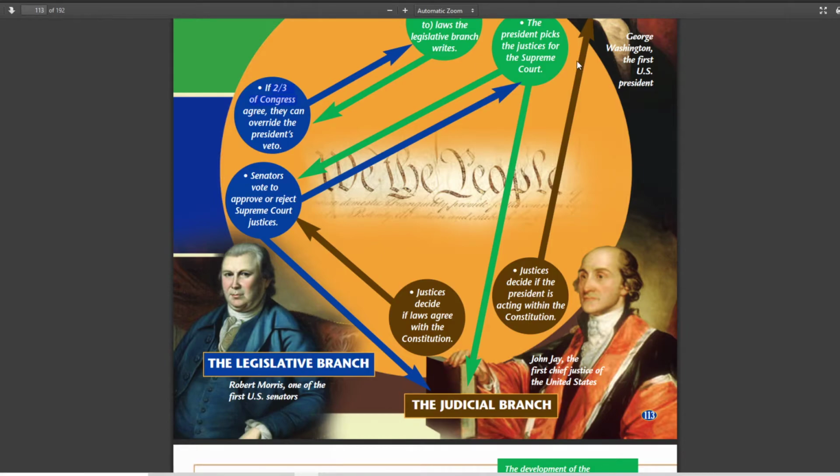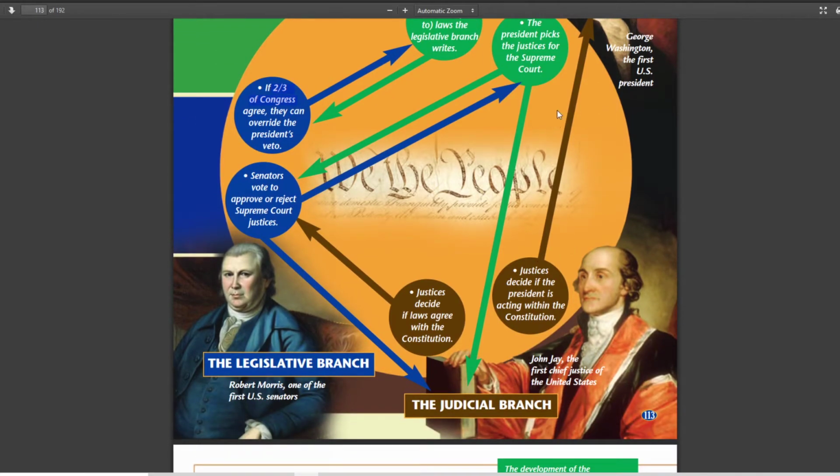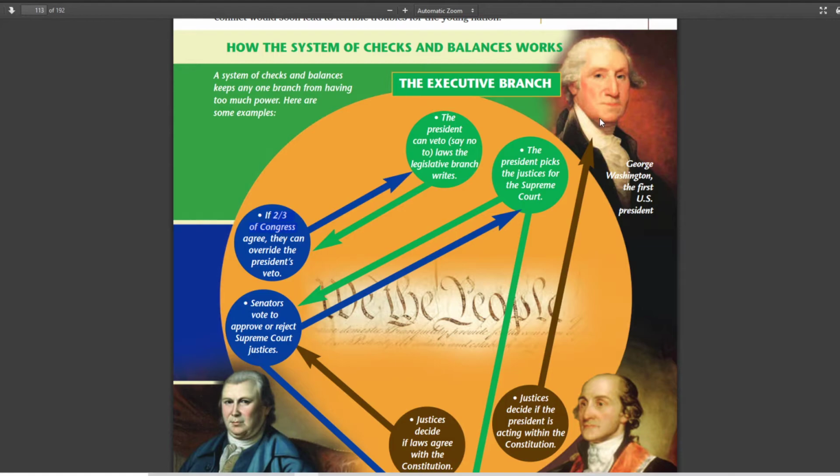Okay, now here's the thing. The judicial branch, they don't have any police force. How are they supposed to get rid of, let's say a president is out of control and they decide, this president is shutting down newspapers and he's totally out of bounds of the Constitution. And then the president says, you know what, what are you going to do about it, Supreme Court? You can't do anything. Well, then the Congress can impeach and remove the president from office. So if two branches of government gang up on the other one, then the Constitution will win out.